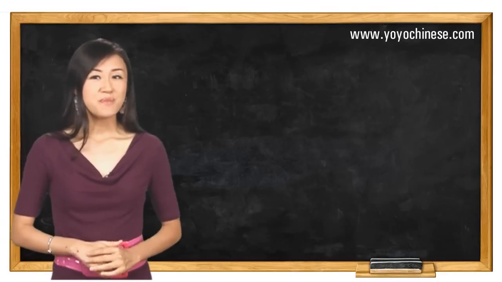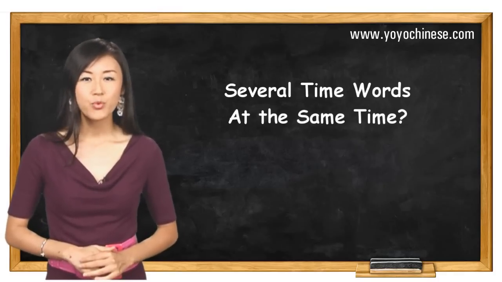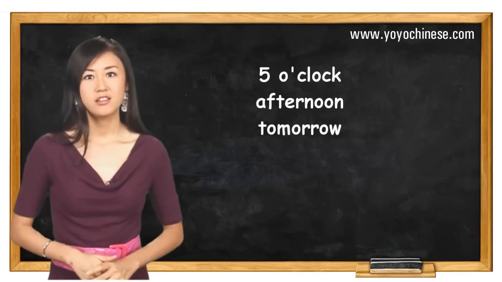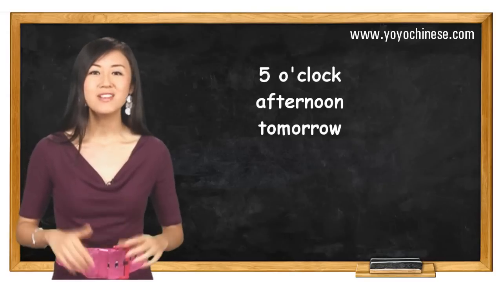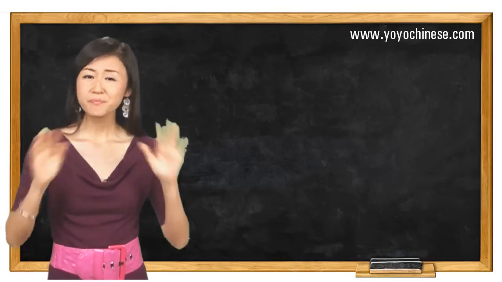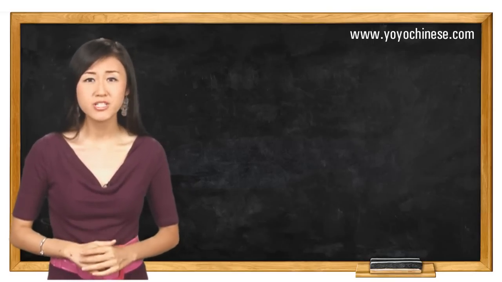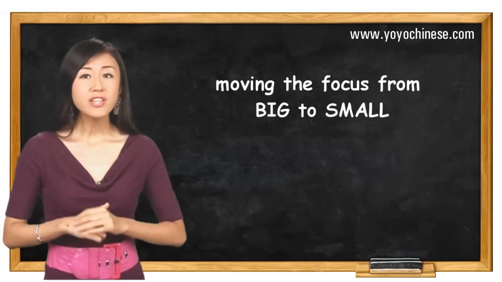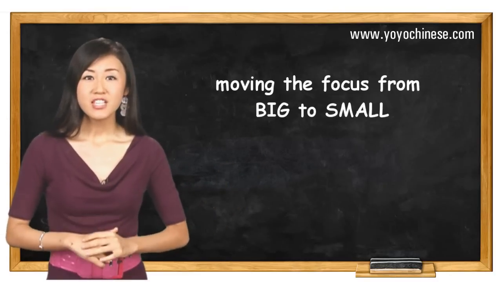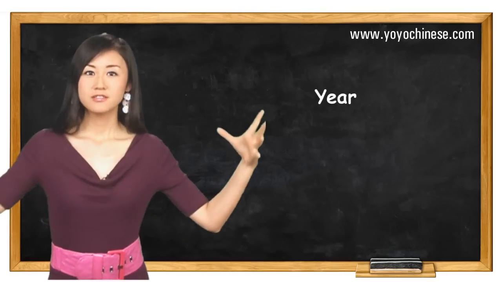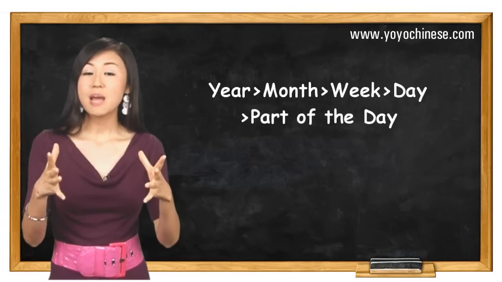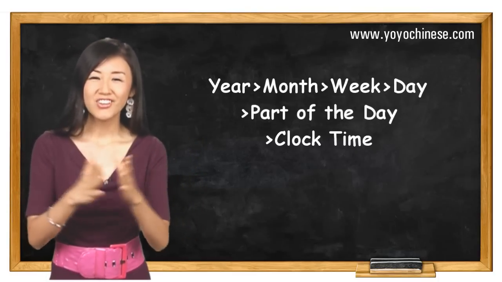Now I'm going to ask you a question. What if you have several time words at the same time in one Chinese sentence? Let's say you have 5 o'clock, afternoon, tomorrow in one sentence. How would you arrange them? Well, here's the rule. When you have different time words or location words, the way to arrange them is moving the focus from big to small. So for time, the sequence goes like this: year, month, week, day, part of the day, which can be morning, afternoon, or evening, and clock time.